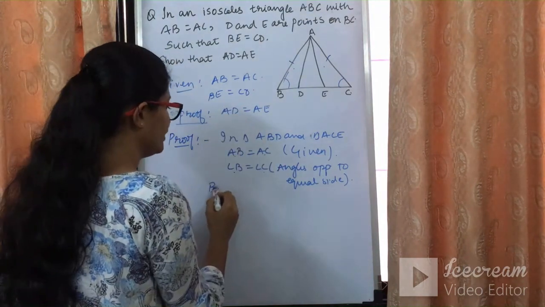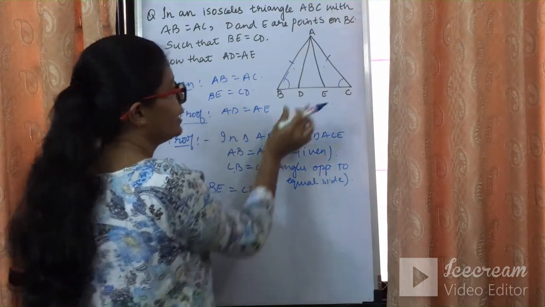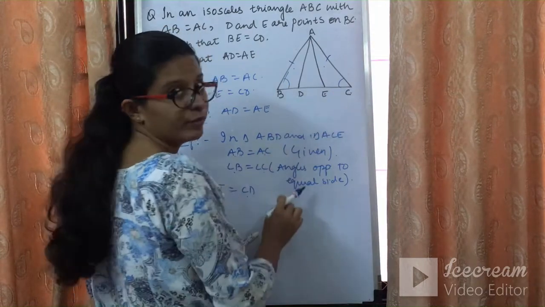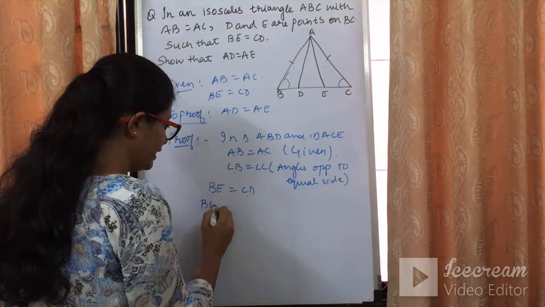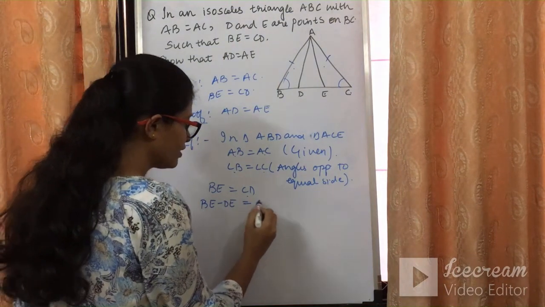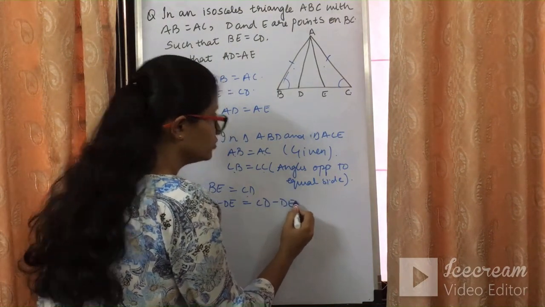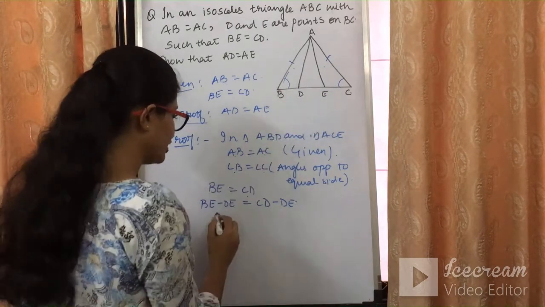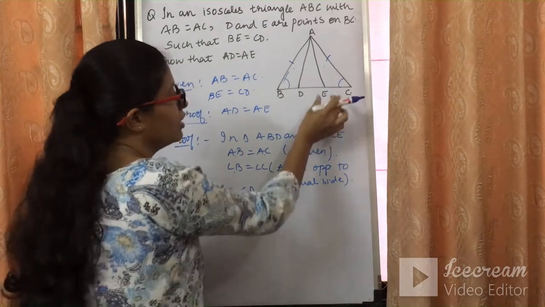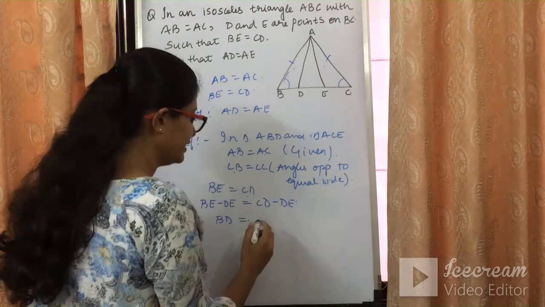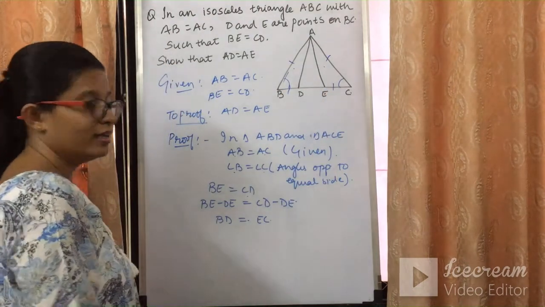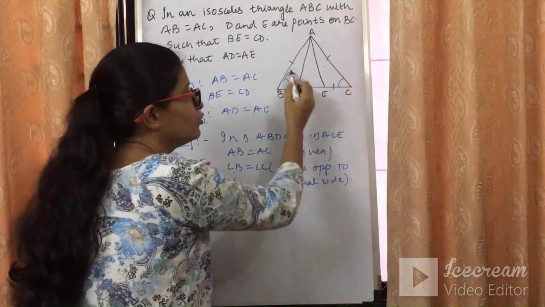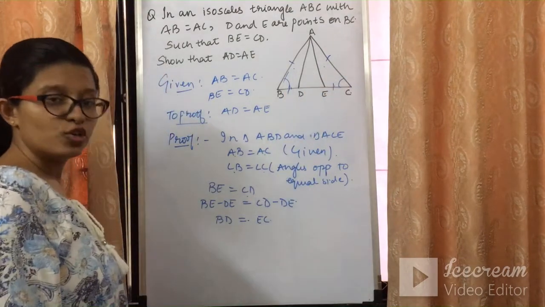Now what is given to us is BE is equal to CD. This BE is equal to CD. DE comes in between both. If I subtract DE, BE minus DE is equal to CD minus DE. So if we remove DE from BE, what will be left? We get BD. And if we remove DE from the whole DC, what do we get? We get EC. So can I say these two sides are equal? And these are nothing but the sides of the corresponding triangles.